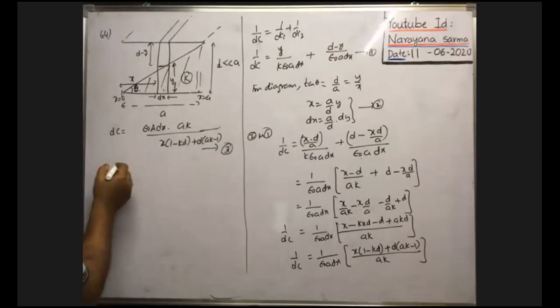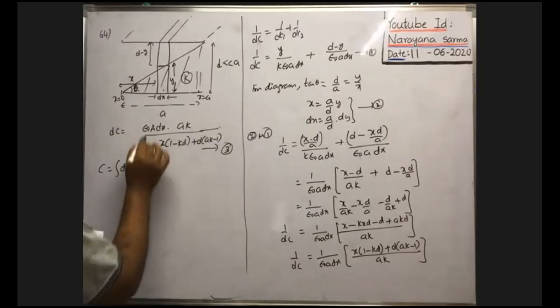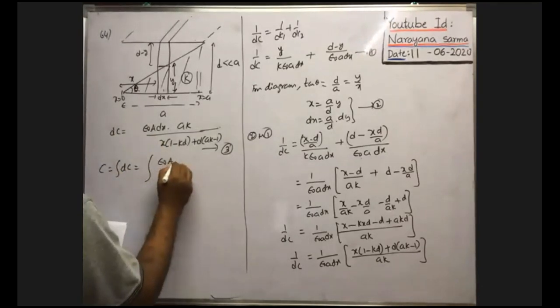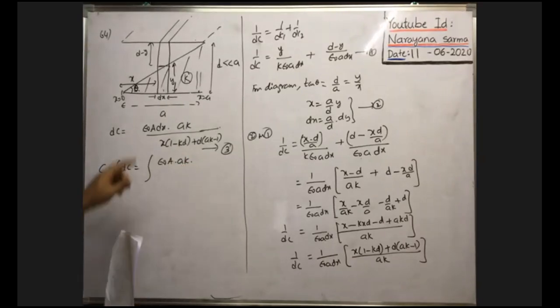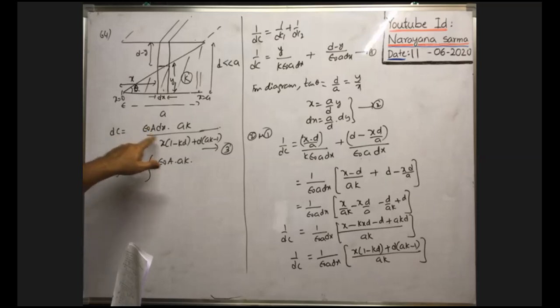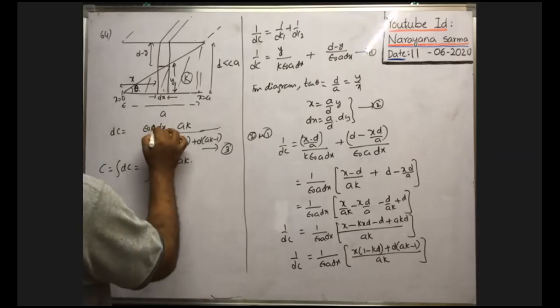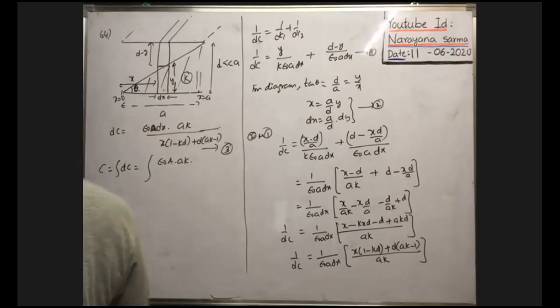From this C, effective capacitance C we need. C is equal to integral dc. That is integral. dc means epsilon naught a into ak into, what is the capital A here? No, epsilon small a only, no? Small a. So epsilon naught small a square you will get.